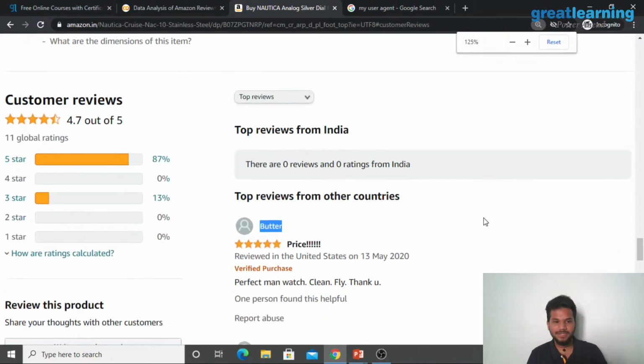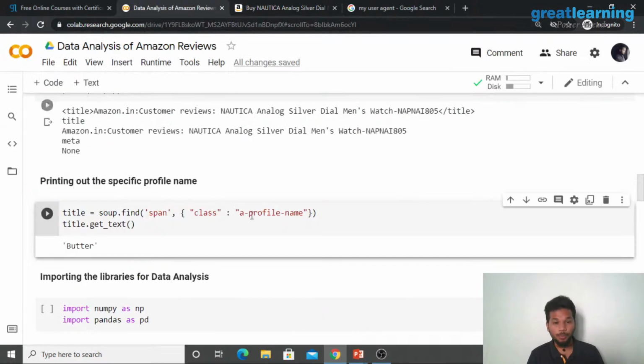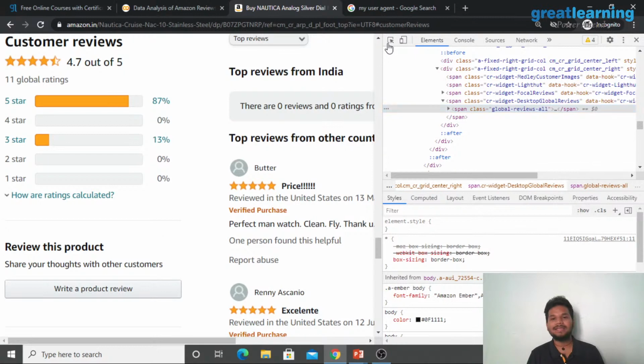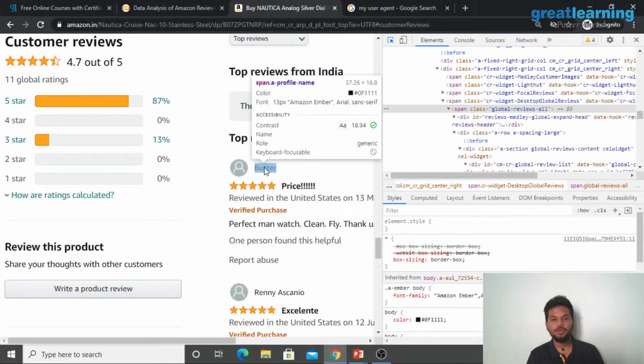I can zoom in for you guys to see better. See, there's a person called Butter who is a verified purchase person. So he or she stays in the USA, has bought the product on 13th May 2020, and you can see that this person exists, right? Now, if you want to find more details about why the class is a-profile-name, all you have to do is right click on Amazon's website, click on inspect. Once you click on inspect, right? So as soon as you click on Butter, it will show you. Look at what it's saying.